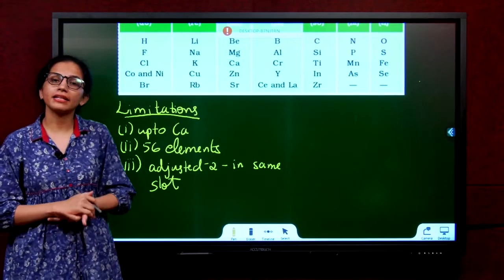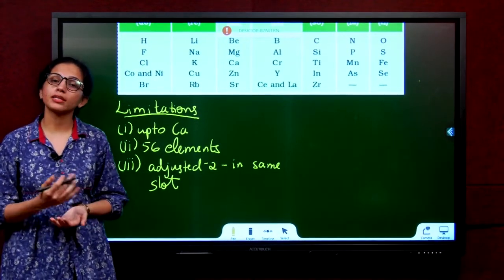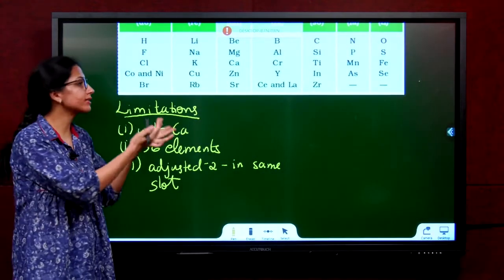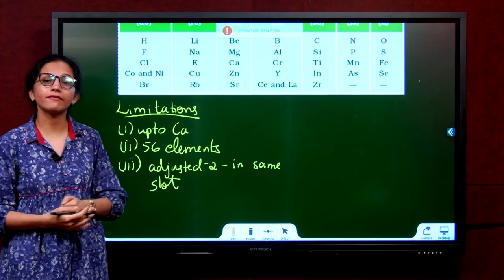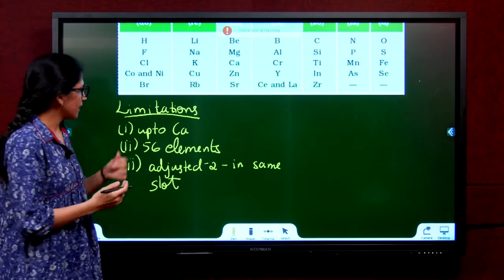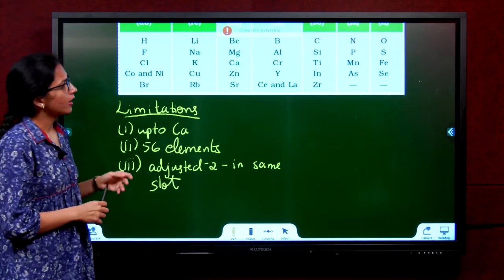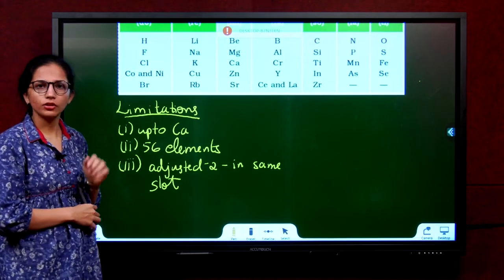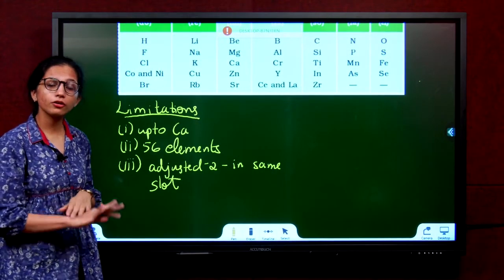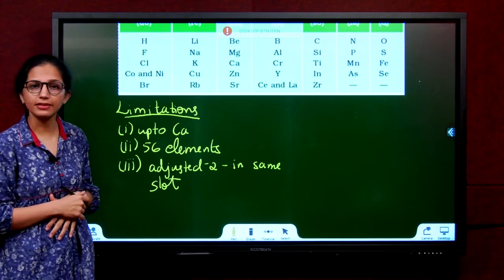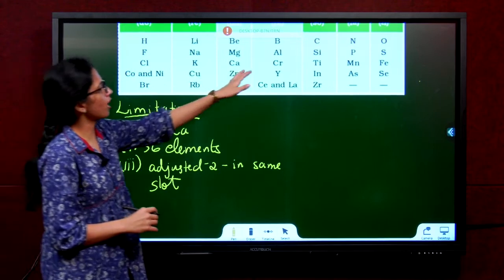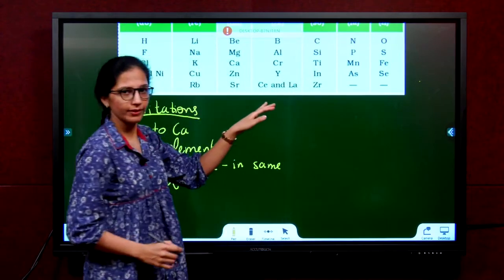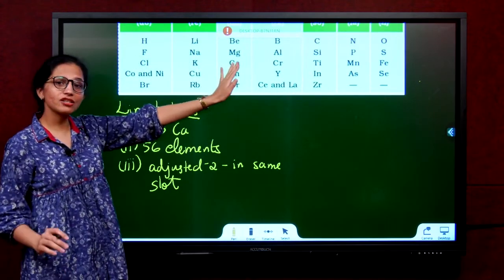Newland's law also had many limitations. What were the limitations? Why did his theory not become universal, applicable everywhere? Why did it fail? Looking at this whole table, Newland's law of octaves could be applied only up to lighter elements, that is up to calcium. Calcium is a little light. As you go after calcium, they are all heavy. So it works up to lighter elements such as calcium.